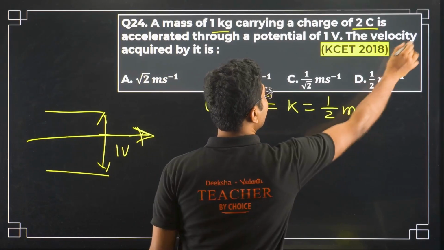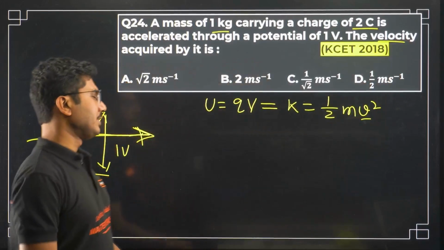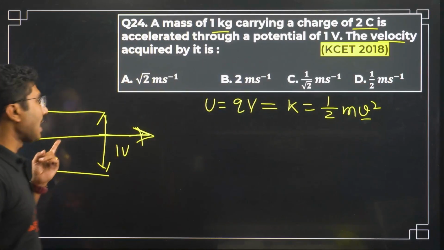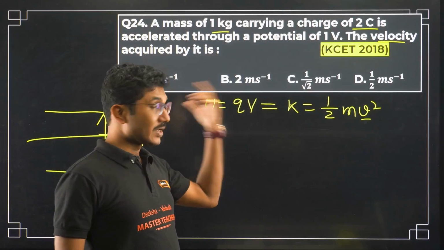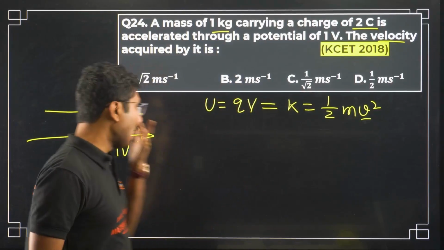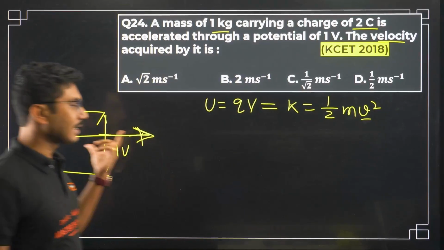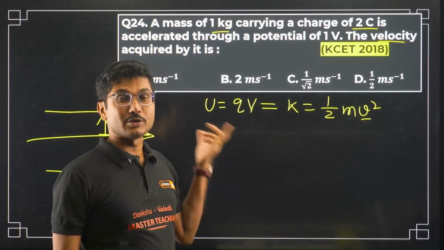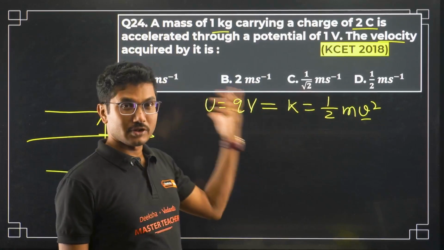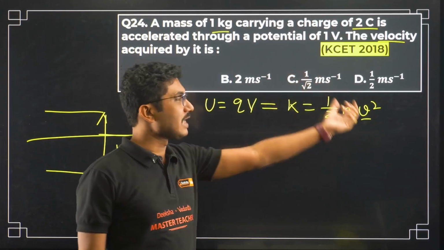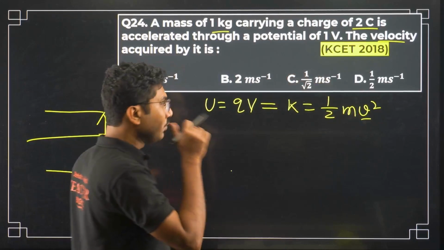This is the potential energy that you are supplying, and once this object is completely out of the system, no potential is acting on it, so potential energy will be 0, but there will be some kinetic energy, and conservation of energy states that this potential energy has to be converted into kinetic energy.